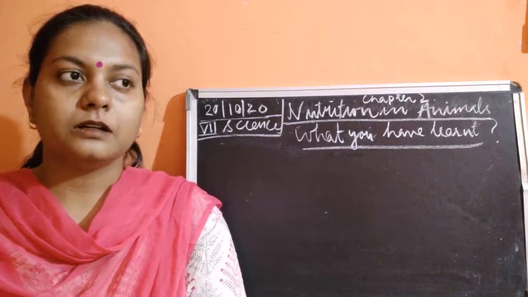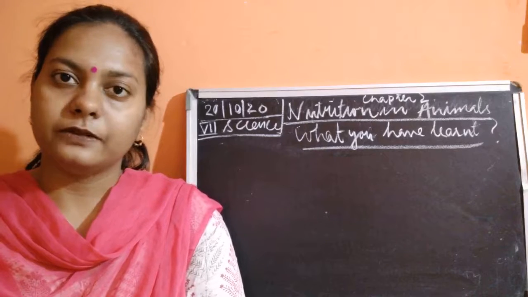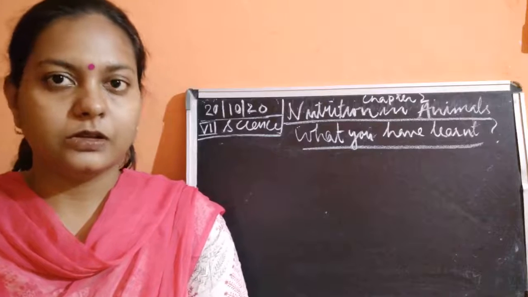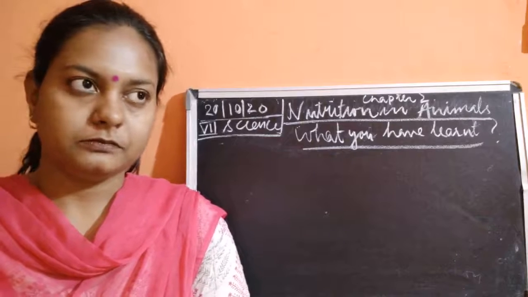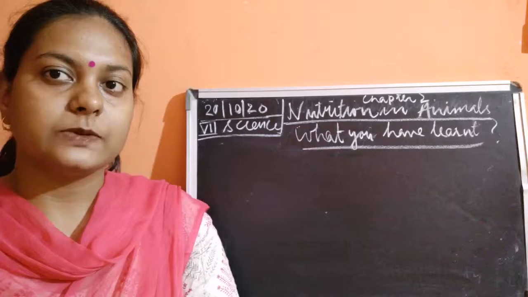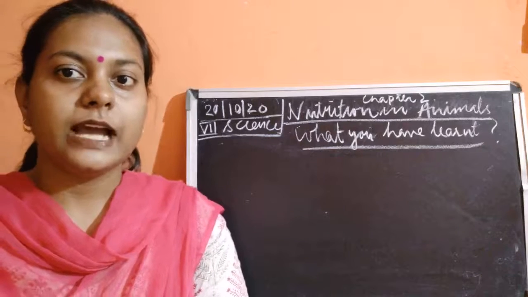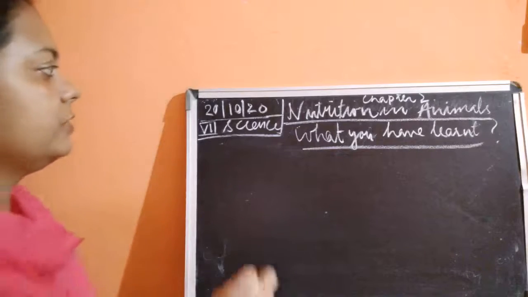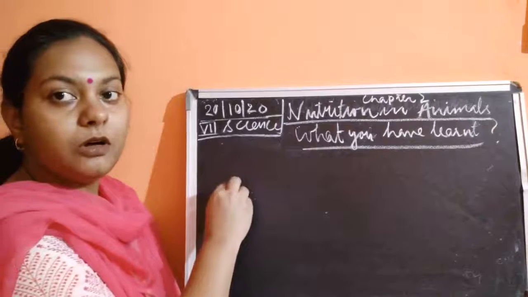So children, in this chapter we have seen the part which is related to nutrition, that is, nutrition in animals as well as human beings. We have studied how these animals gain nutrition.